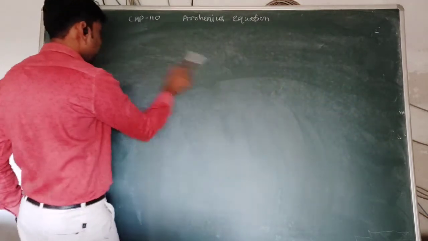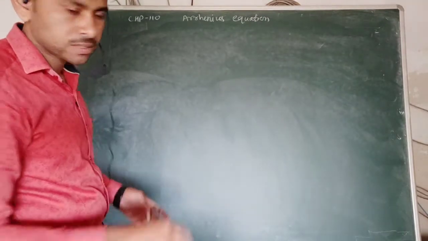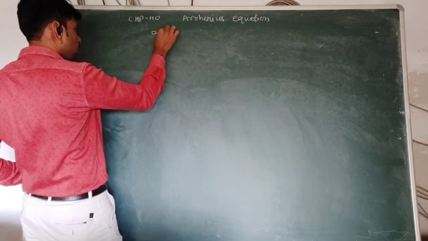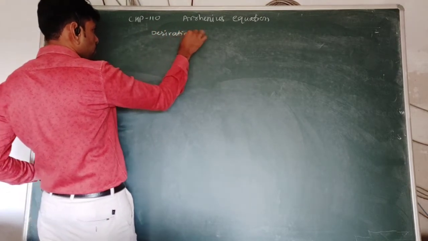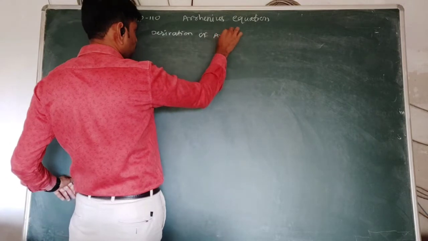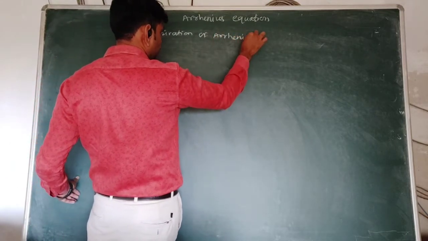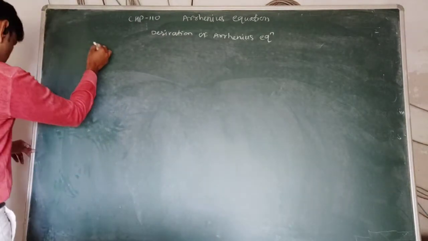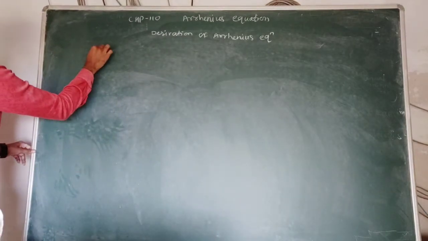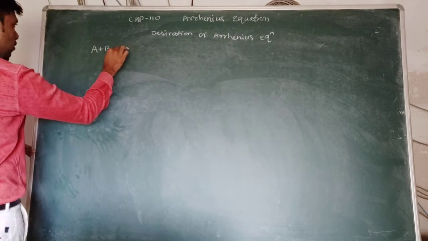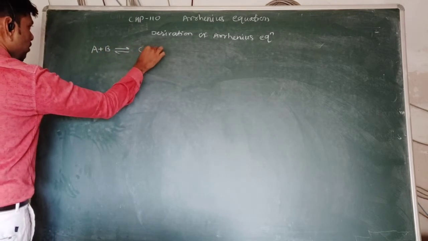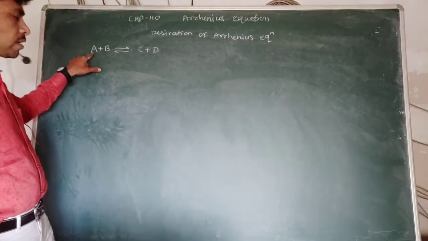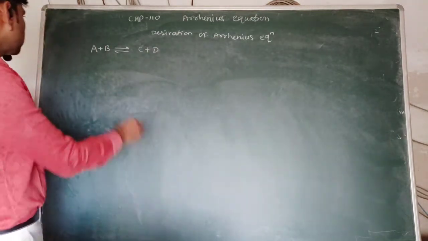A plus B react to form C plus D. In the derivation of the Arrhenius equation, see the general reaction, that is A plus B reacts to form C plus D, and this reaction is reversible. Remember, this reaction is reversible. A plus B is converted into C plus D.